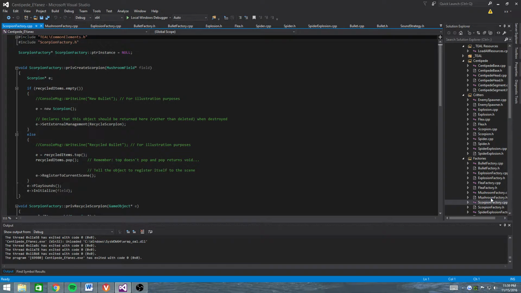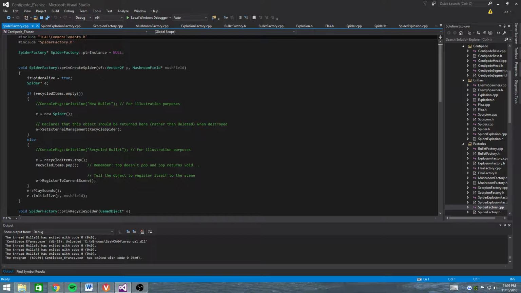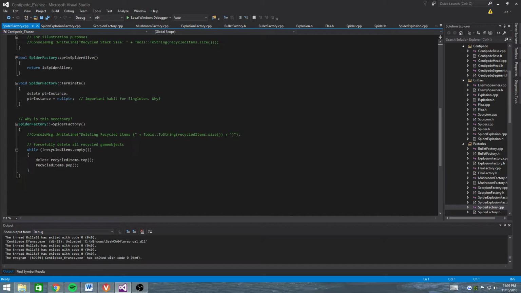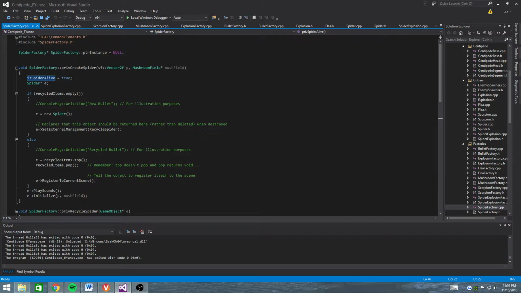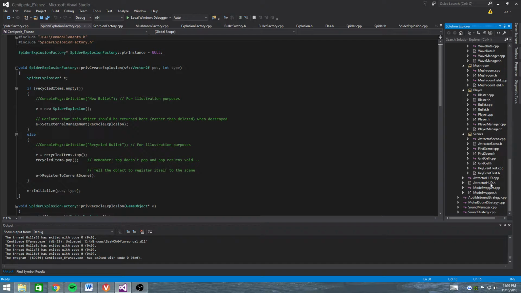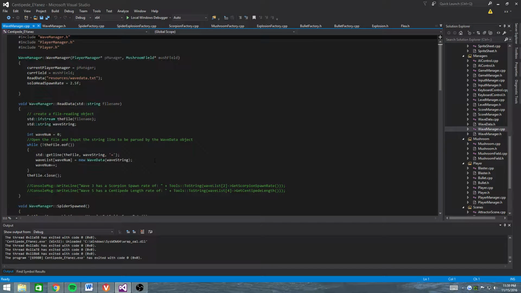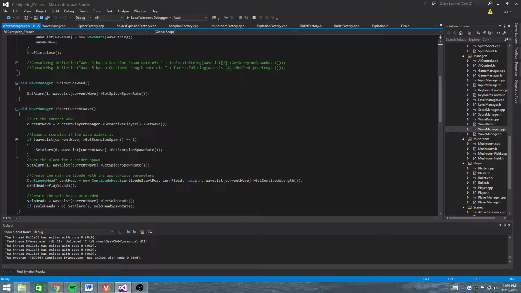The only thing that keeps track of an active element, because I was having problems with not keeping track of it, is the spider factory, keeping track of whether there's a current spider spawned. If one is created, then it's true, otherwise it's false. This is used in the wave manager because the spiders were just spawning like crazy, and I didn't want to set too many alarms saying wait this amount and then do this.